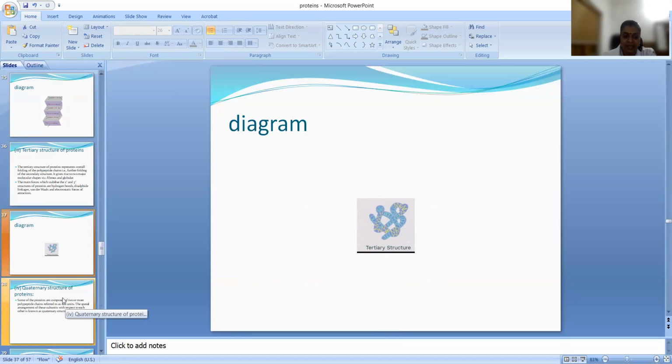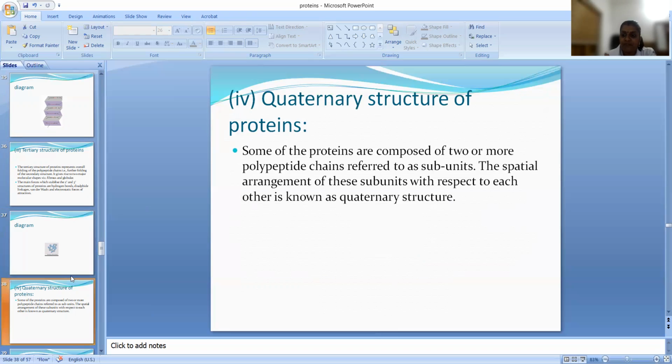Globular like this. Now, what is quaternary structure? Some proteins are composed of two or more polypeptide chains referred to as subunits. If other polypeptide subunits are also present in this globular structure or helix or fibrous structure, that leads to the quaternary structure.